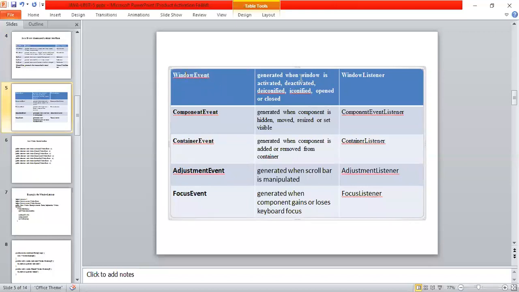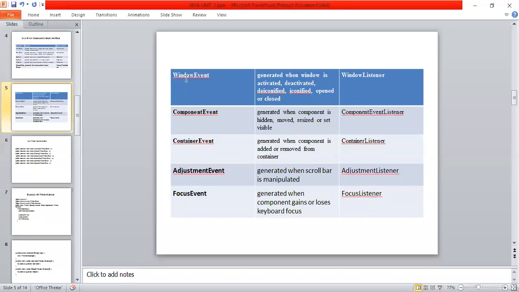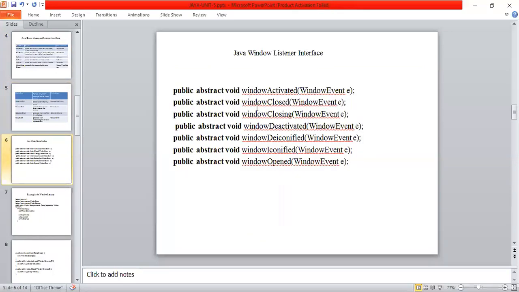If you want to perform any of these methods, then we call a window listener interface. That window listener interface calls the appropriate method, which executes that particular method. So this is about window event. Now how to implement all this, we'll go through one example. Before going to that example, here I have a window event. Under this window event, these are the 7 methods I have under the window listener interface.